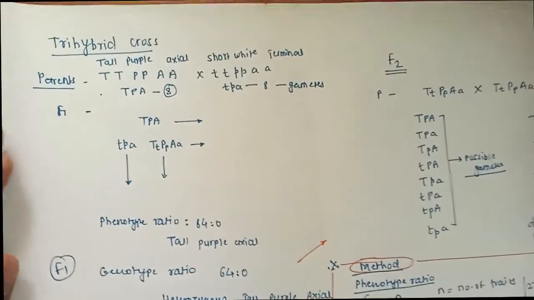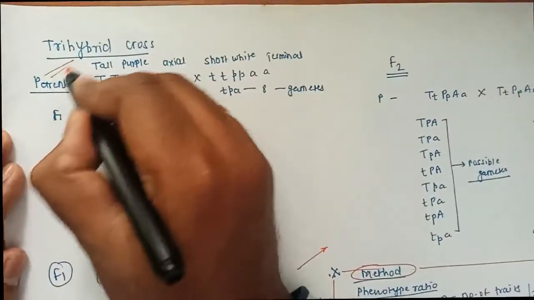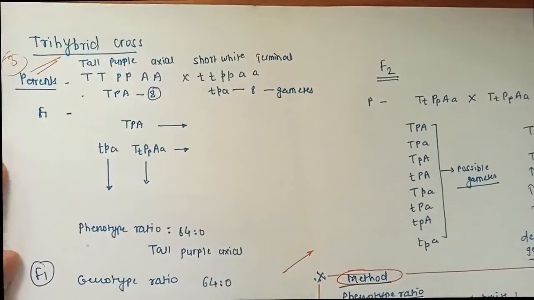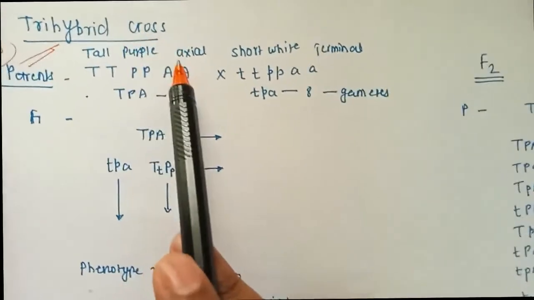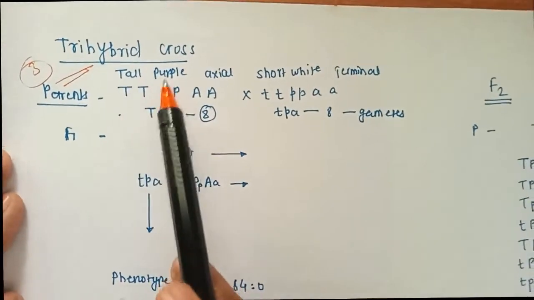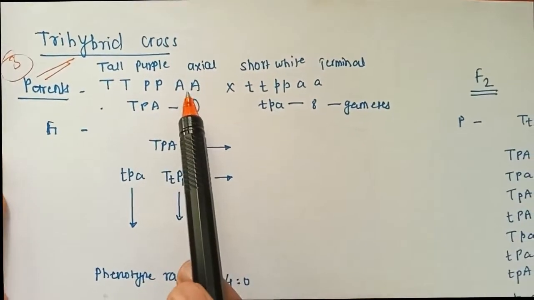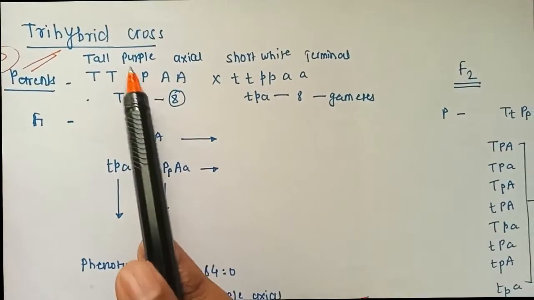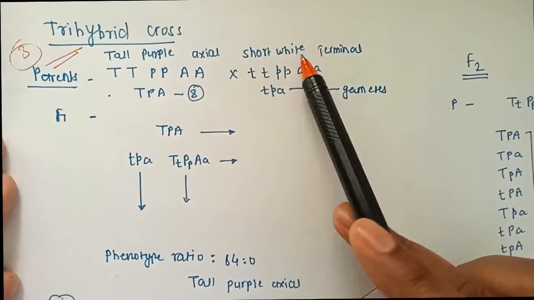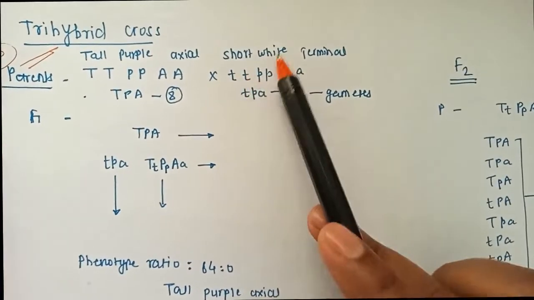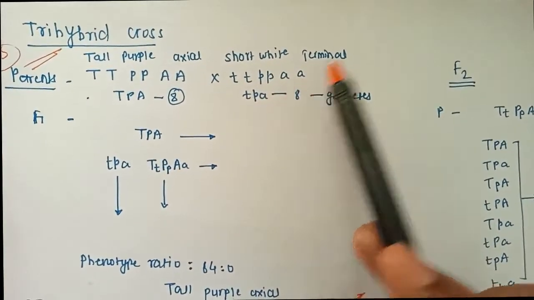And the last topic is the trihybrid cross. This is again tri, so definitely I will take three contrasting characters, and the characters I've chosen are tall, purple, and axial. So tall is capital TT, purple is capital PP, and axial is capital AA. This is the flower position, color of the flower, and the height of the plant. Next here is short, white, and terminal. So short is small tt, white is small pp, and terminal is small aa.